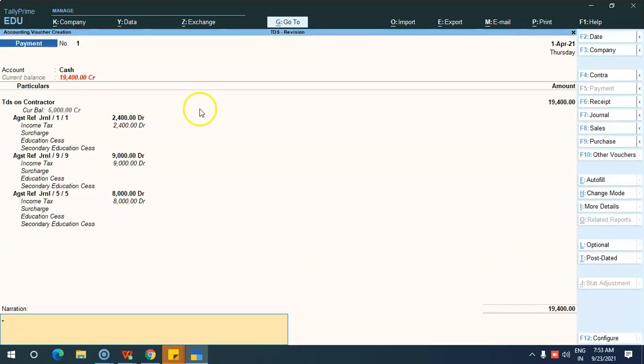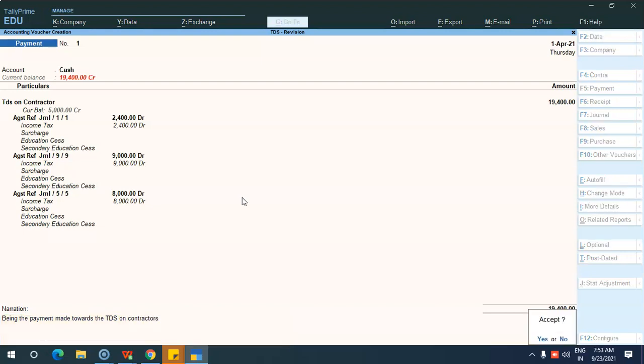See here, it automatically comes to the payment screen. So you need not post the payment vouchers separately and manually. You can go to the returns and select state payment so that it directly goes to the tax payment automatically. Here you can just give the narration: payment made towards TDS on contractors. Then you can make the payment voucher here.